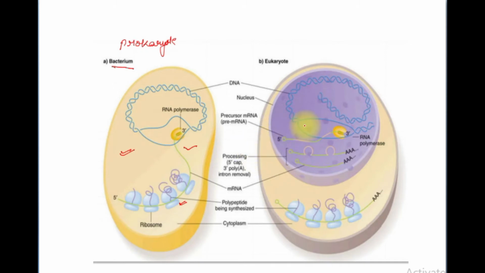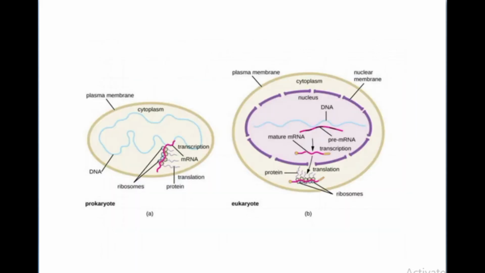But what happens in case of a eukaryote? The process will take place in the nucleus. The DNA synthesis, that is the replication, and the transcription, that is the formation of an mRNA, will take place inside the nucleus, and after the modification it will be transported into the cytoplasm. Then in the cytoplasm the protein will be synthesized. This is all about the difference between the prokaryote and the eukaryote.